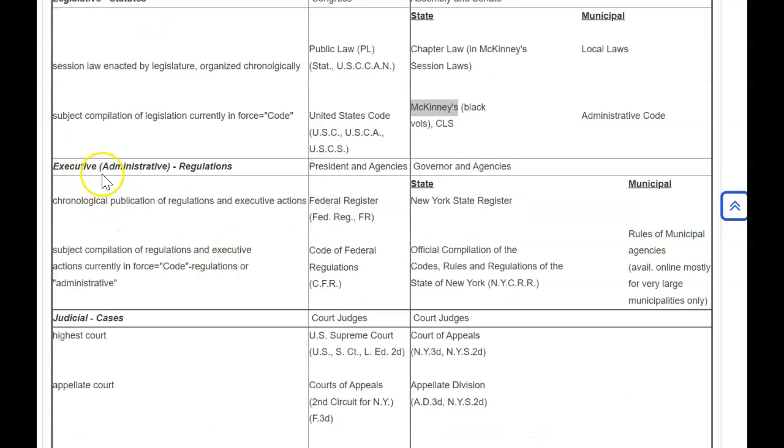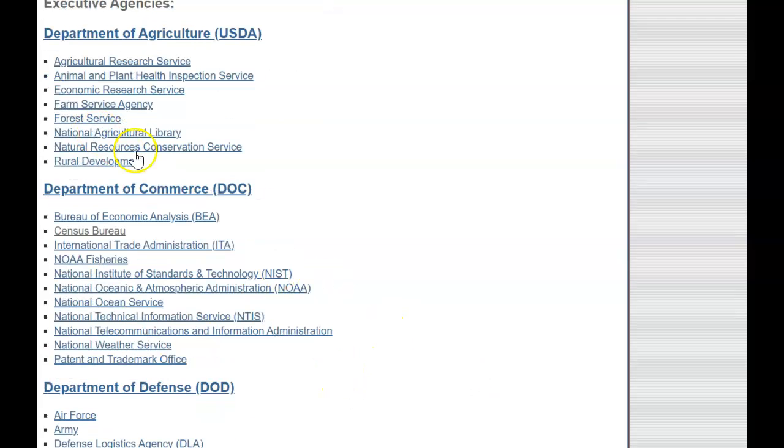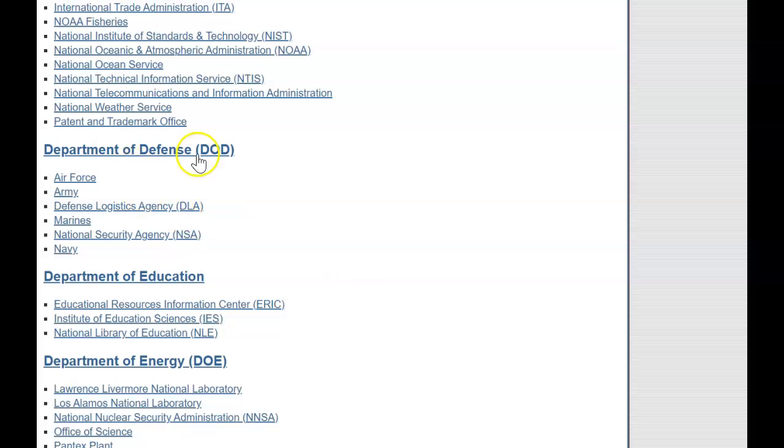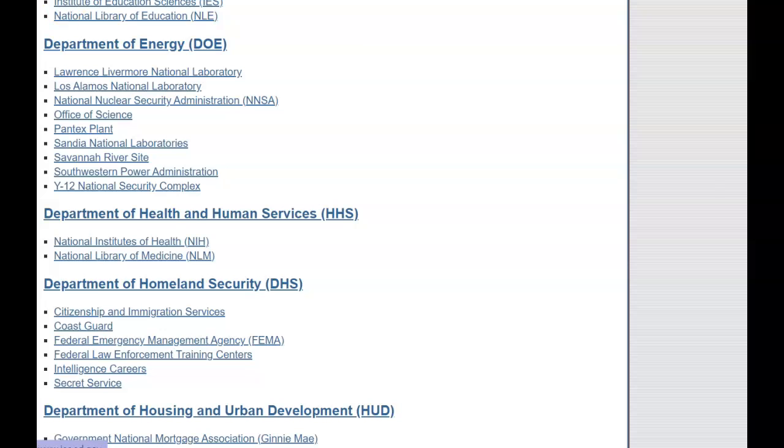Let's move on to the second branch, the executive branch. The executive branch consists of the president and the different agencies. The executive branch creates regulations. Let's take a quick look at what I mean by those agencies. On the federal level, you can see here on this website from the Library of Congress, it lists some of the agencies. So we see the Department of Agriculture, Department of Commerce, Department of Defense, and you can see some of the subdivisions of the agency. So of course the military is within the Department of Defense, moving here to the Department of Energy, and so forth.